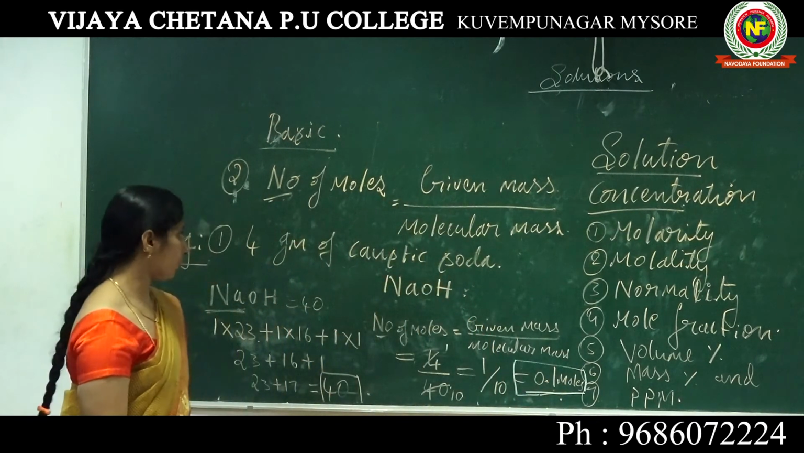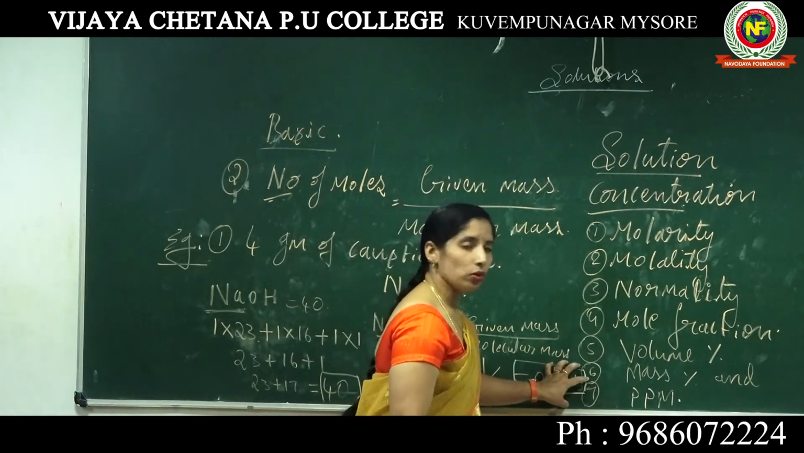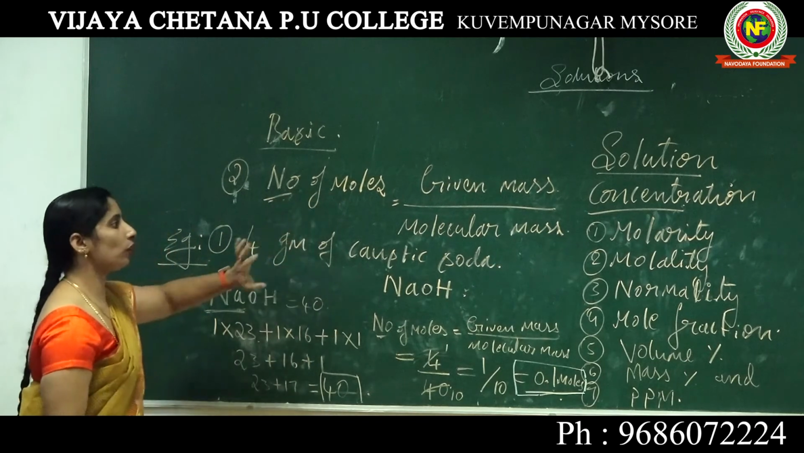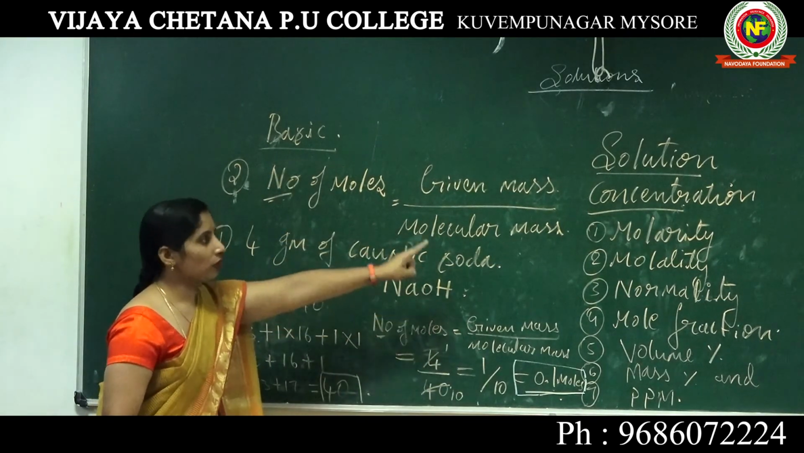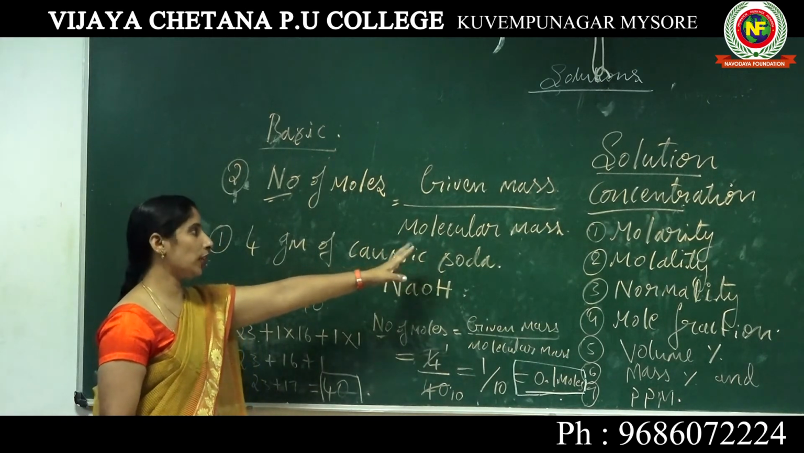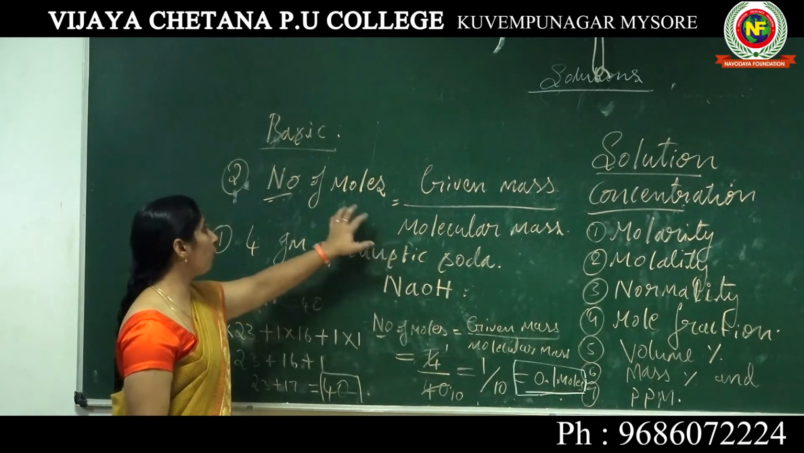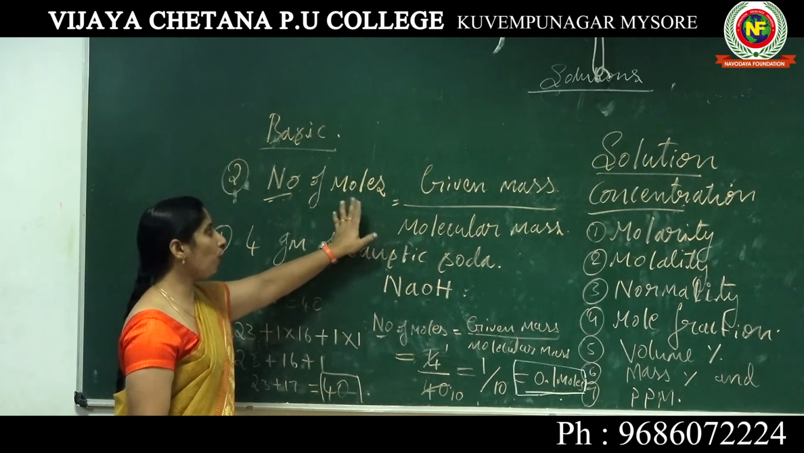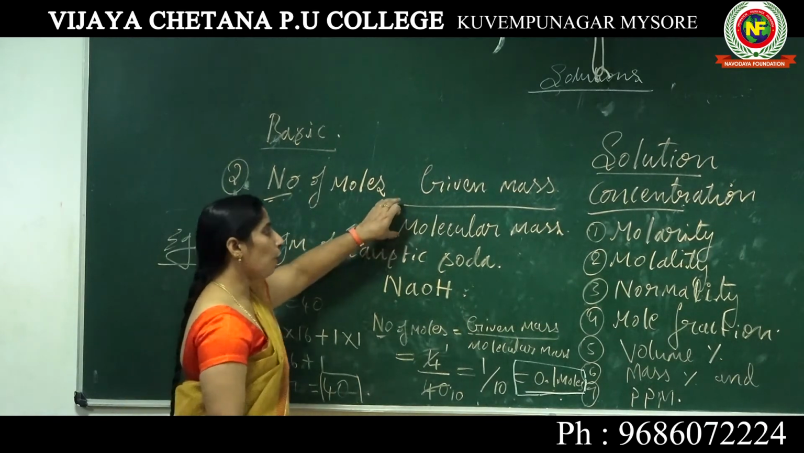0.1 moles. So here is how we can easily find the moles. Got it? This is the basic thing you have to keep in mind before dealing with the ways of expressing concentration: how to find the molecular mass, and then how to find the number of moles. Both are important. First, how to find the molecular mass.